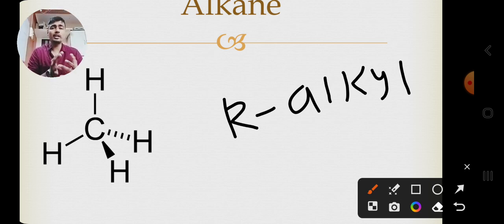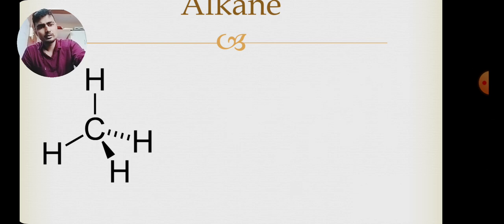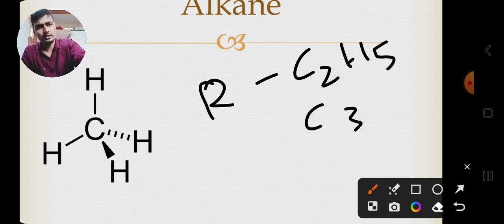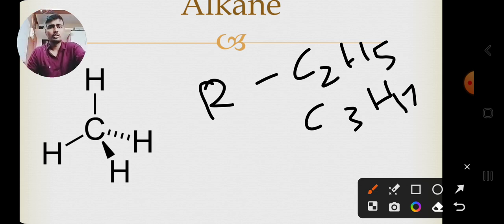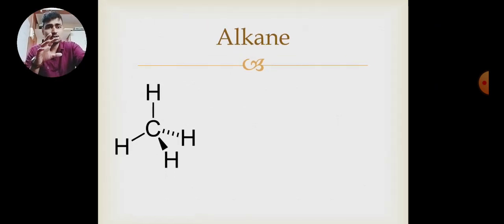So instead of writing carbon and hydrogens every time, R is written. So R can be CH3, R can be C2H5, it can be C3H7 and so on. We will discuss it later when R comes.